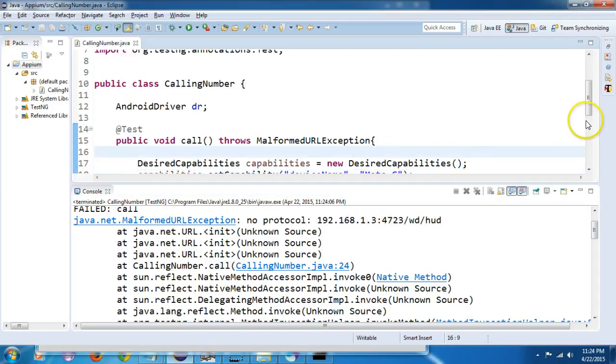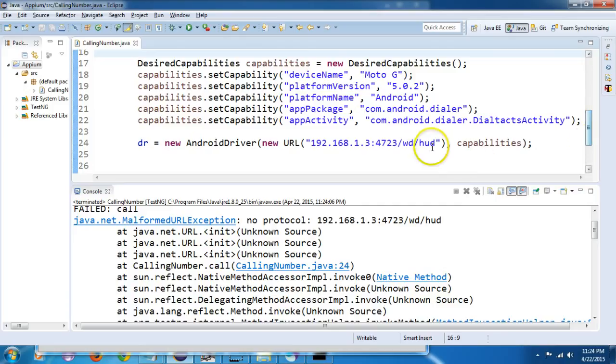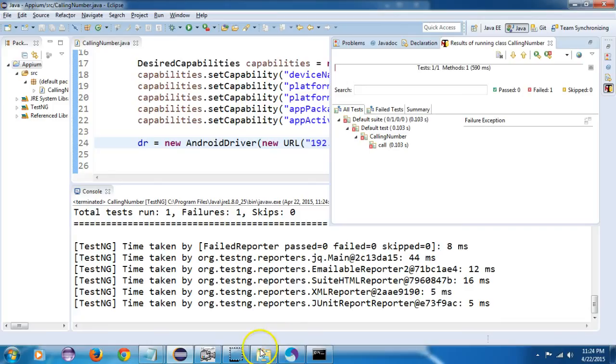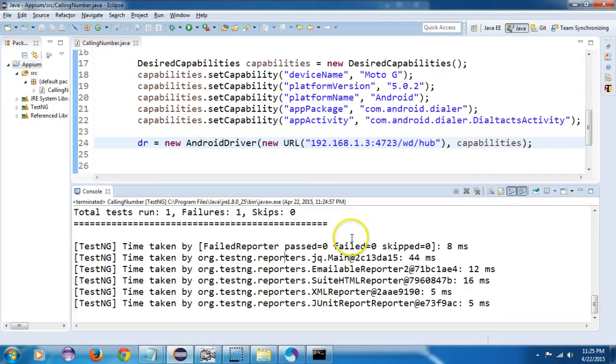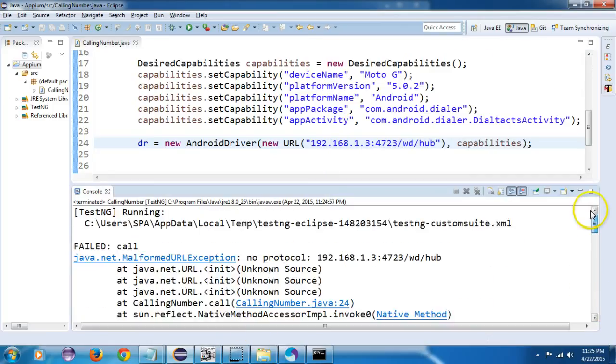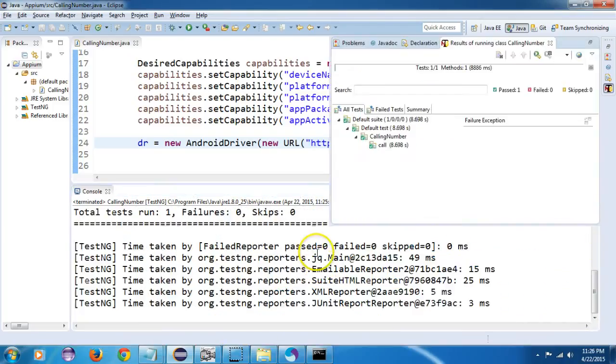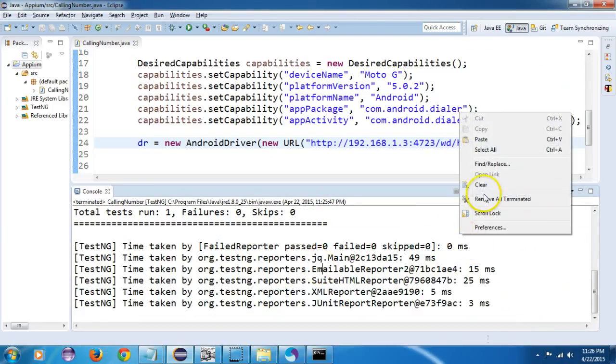Oh, it's not hud, it's hub. Yeah, I think it's good to know. Run, run as TestNG. No, it has failed again. Why is it failing? Let me check here. Yes, I've checked.